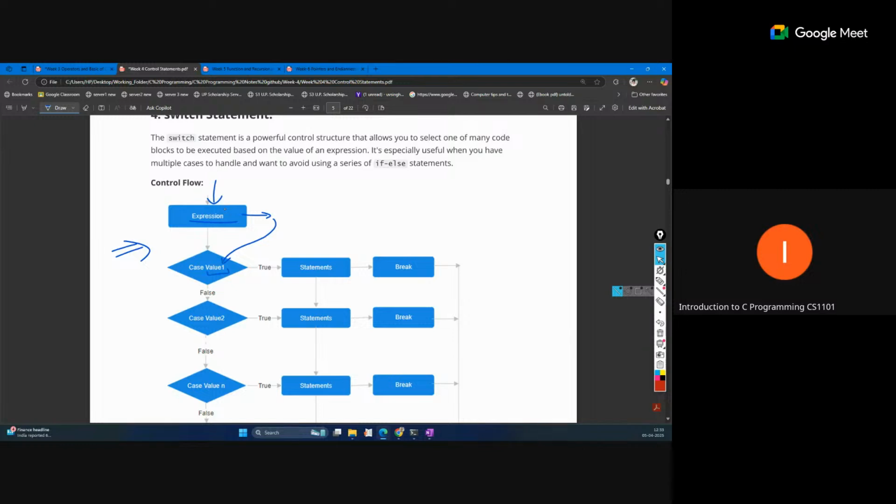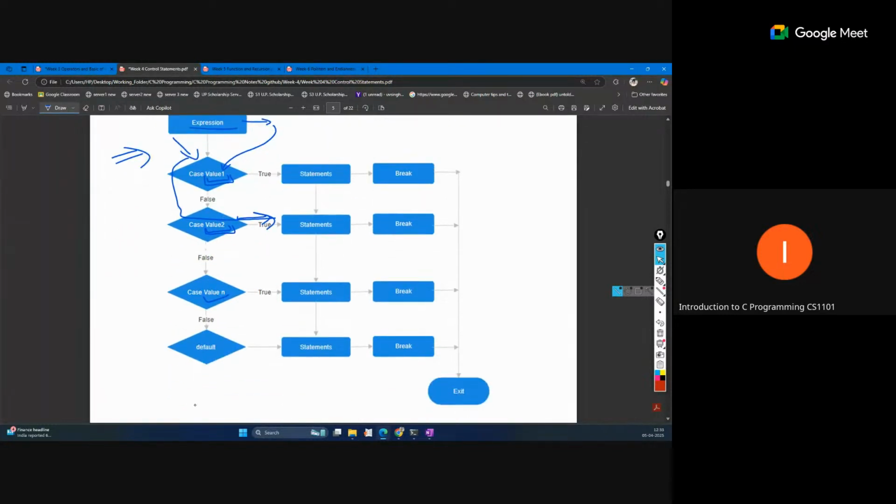If a case value is matched, suppose this expression is returning value 3 or value 2, that value 2 will be checked with each case. Is this case value equal to the returned value? No. Is this one matched? Yes. So it will enter inside this. The flow of execution will enter this side, and the remaining part will not be checked. This will be executed, and then a break operation is required here.